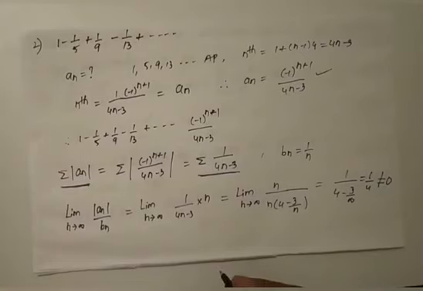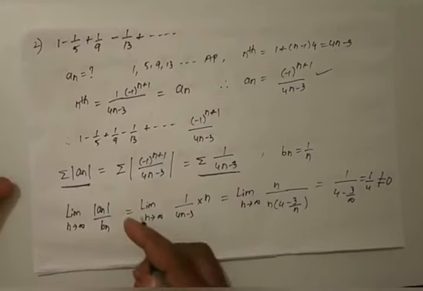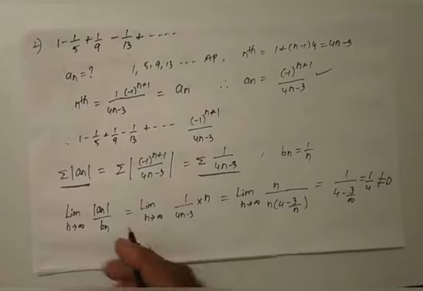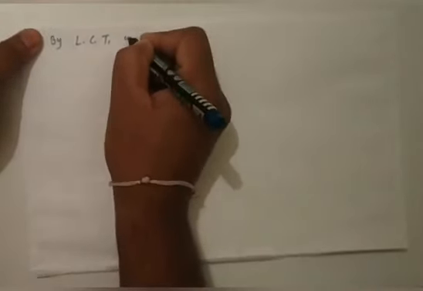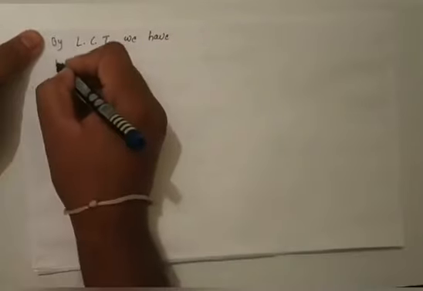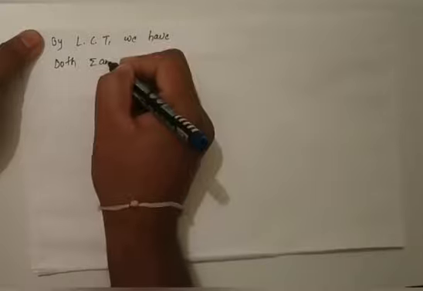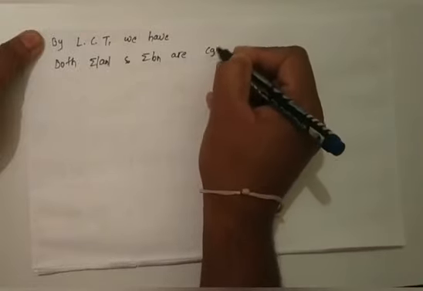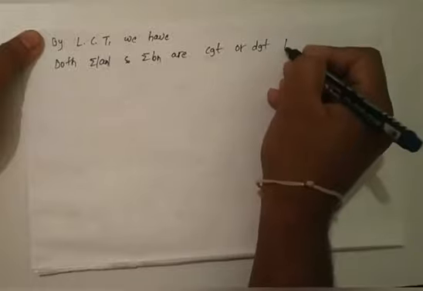By the limit comparison test we can say that both the series, summation modulus of an and summation bn, are convergent or divergent together.